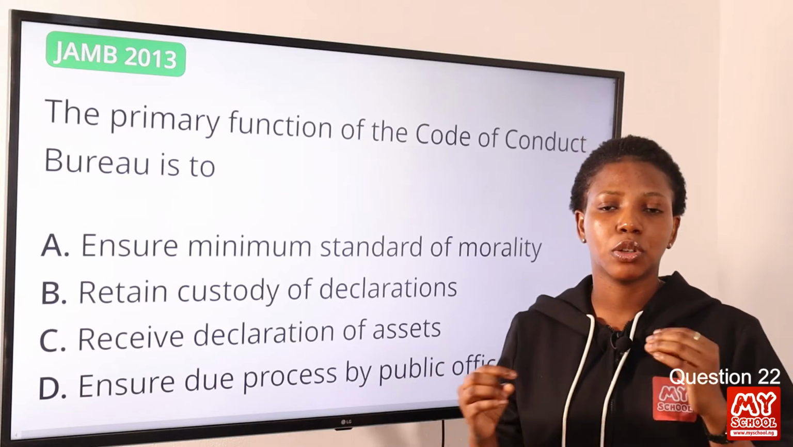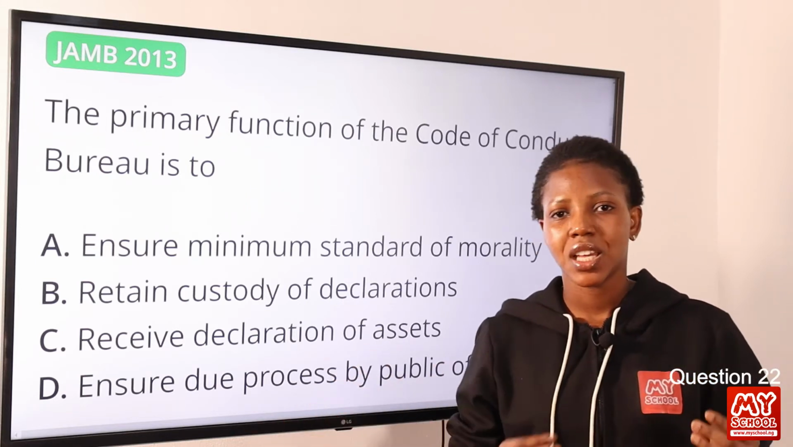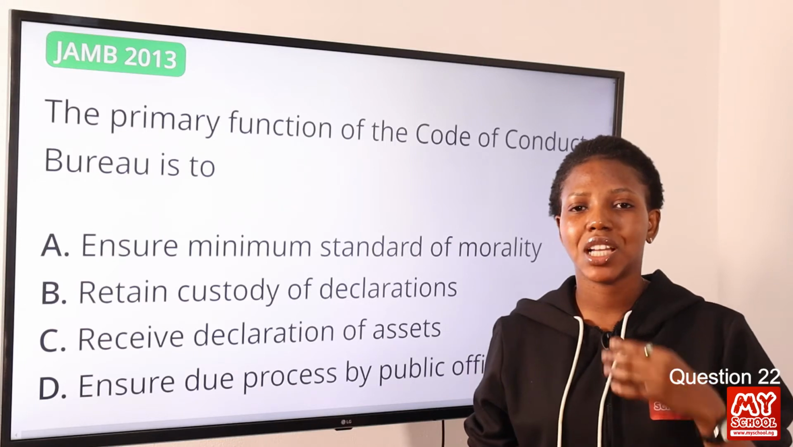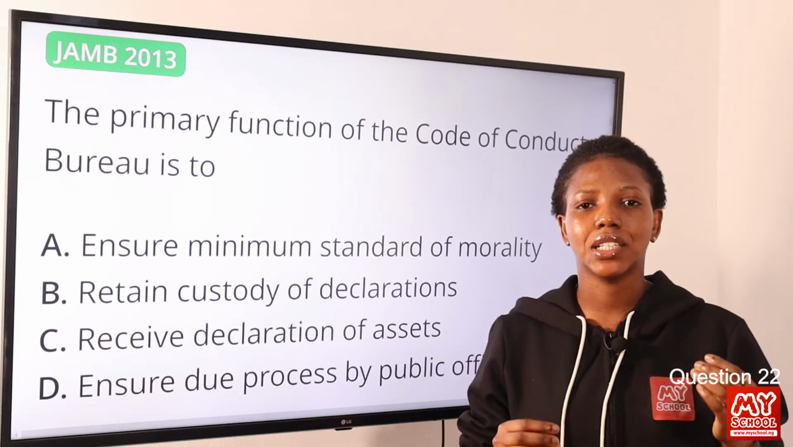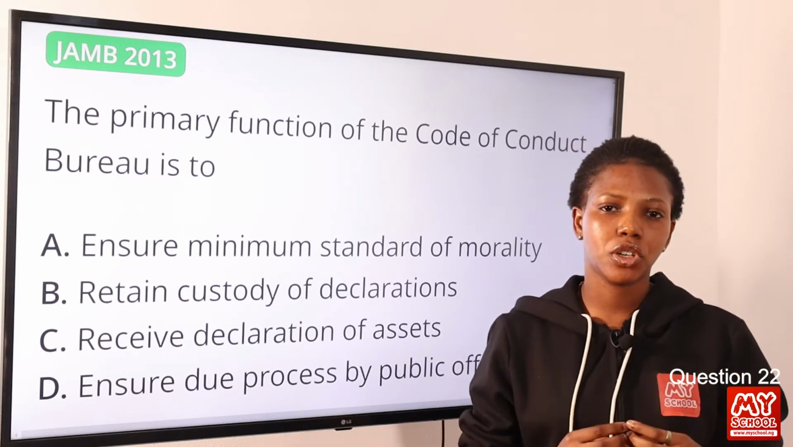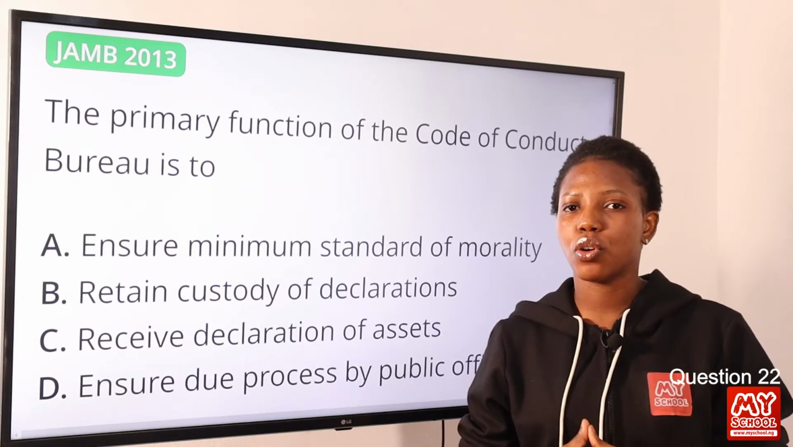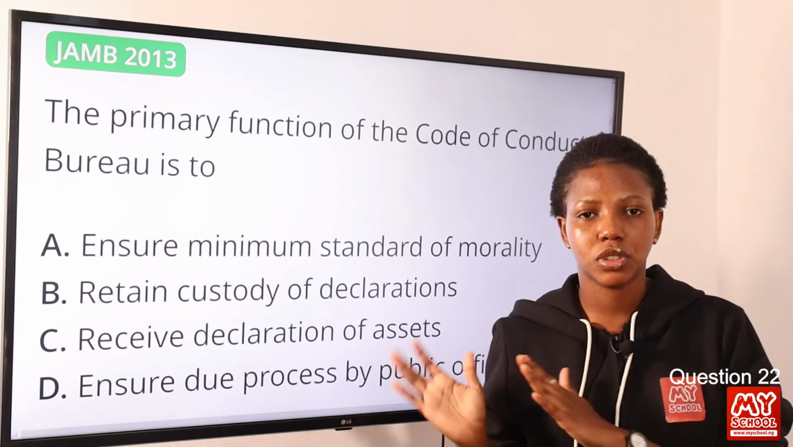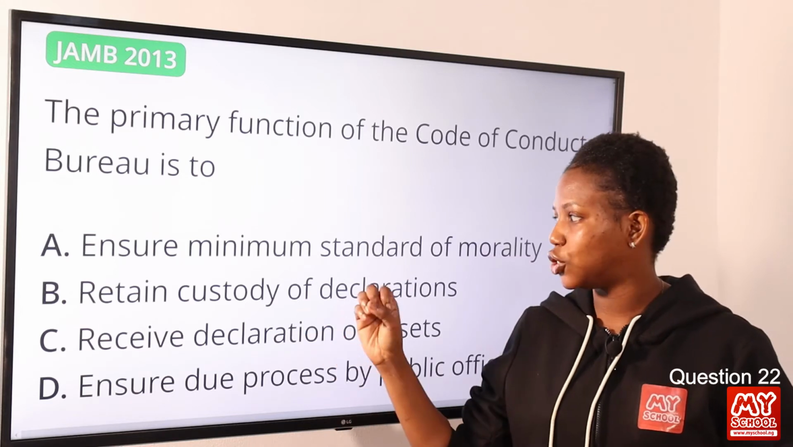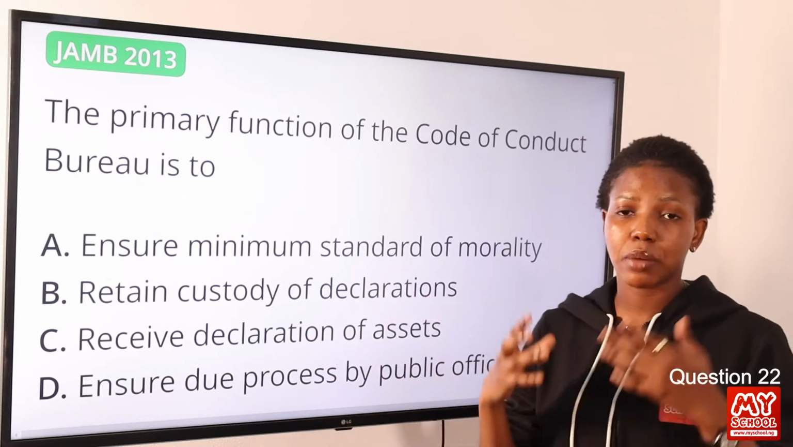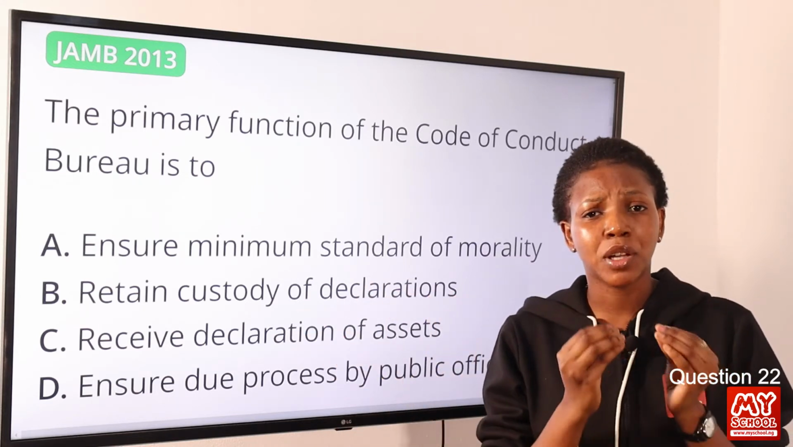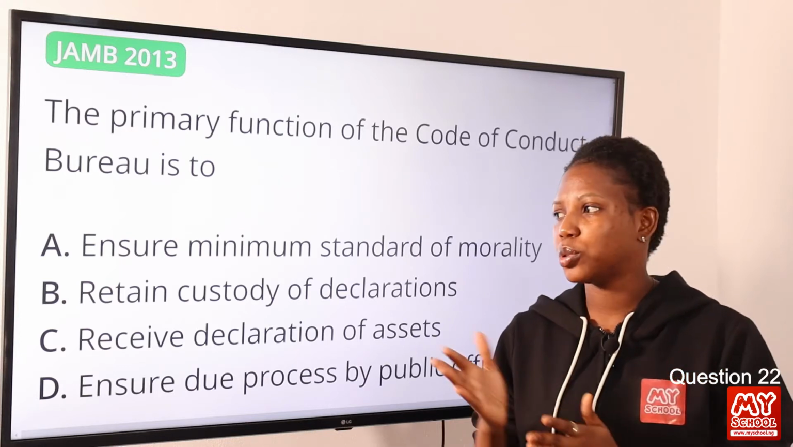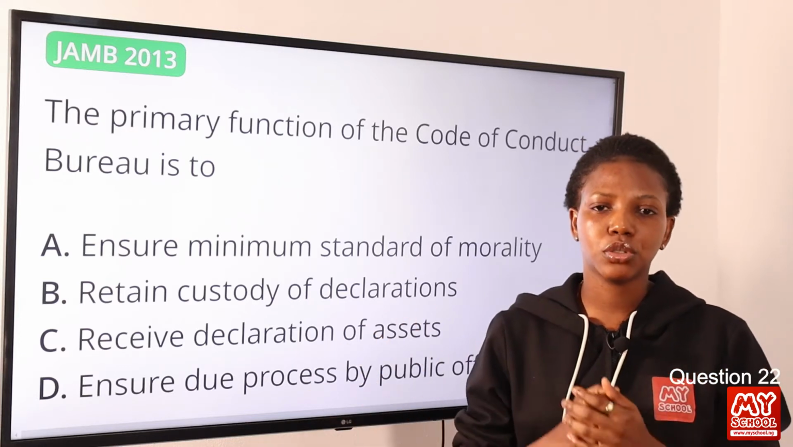Now, what are the aims and objectives of the Code of Conduct Bureau? It shall be to establish and maintain a high standard of morality and to ensure that the behavior and actions of the public officers conform to this standard. Now, option A says ensure minimum standard of morality, and this can be interpreted as the smallest amount of something required. So option A is the correct answer to this question.